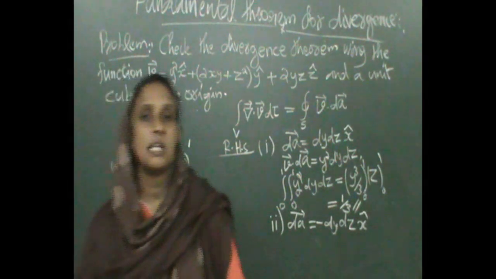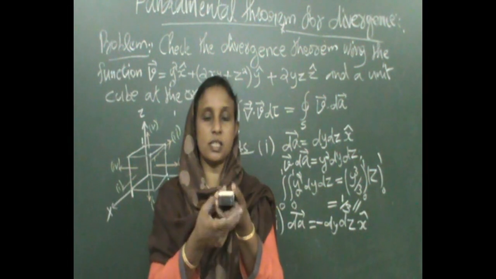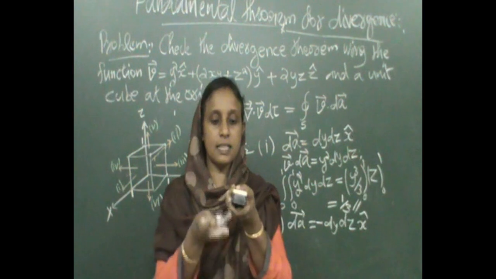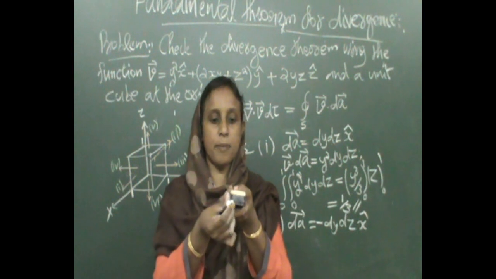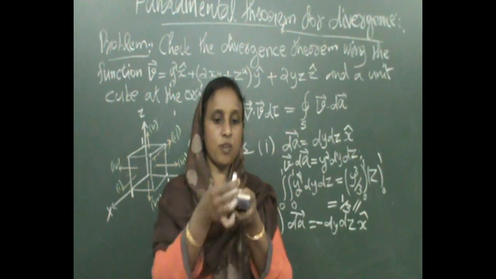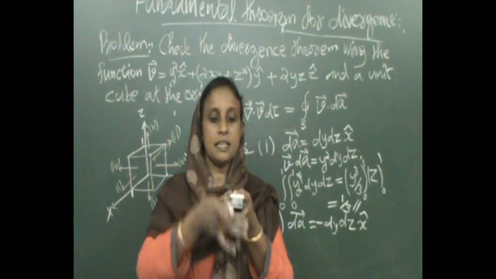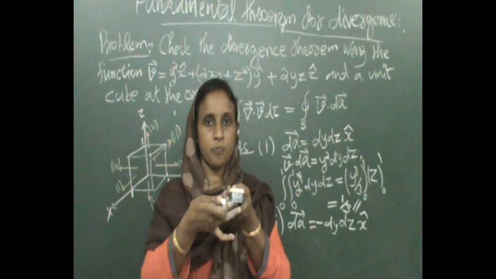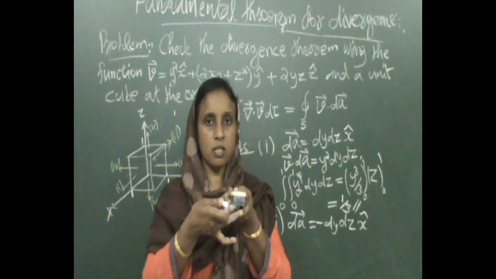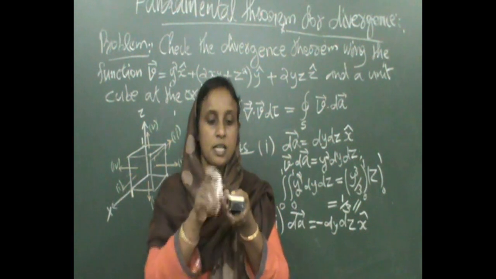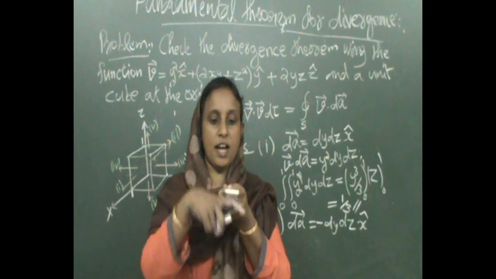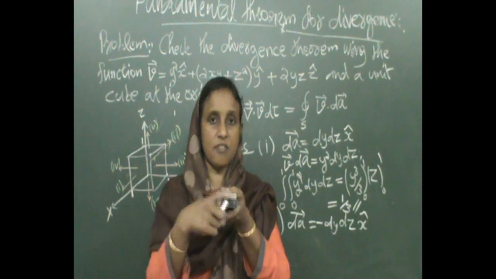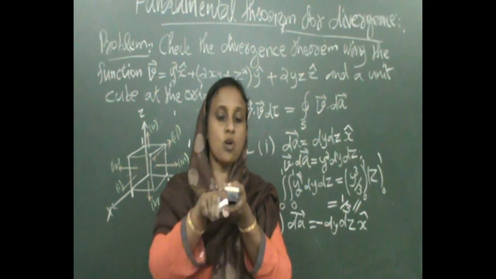Suppose this is the surface; this is the x direction, this is y, this is z. Then this is the first face, the yz face, whose areal element dy dz points along x cap.